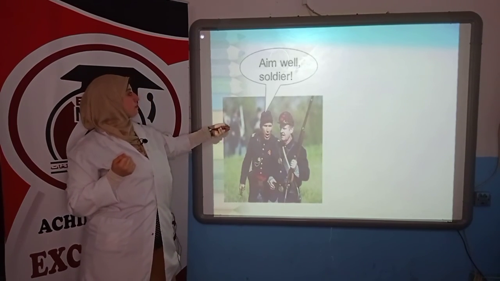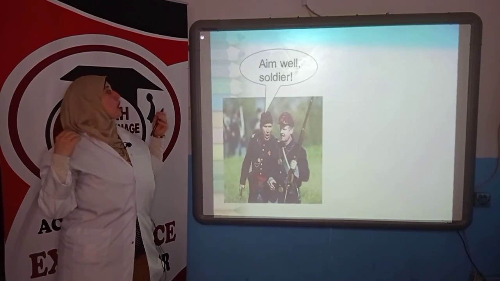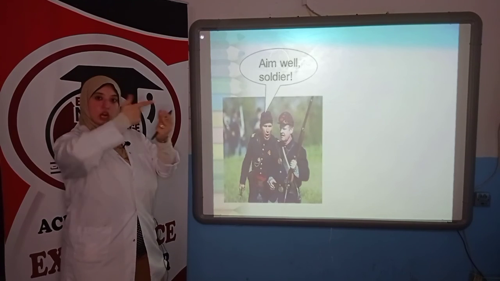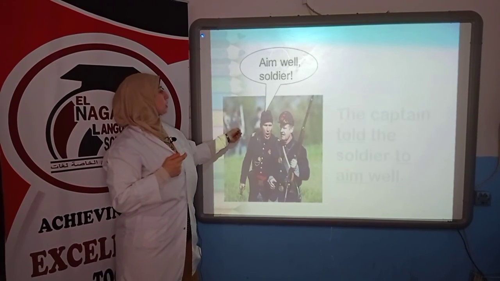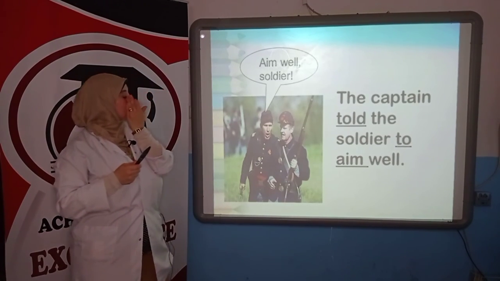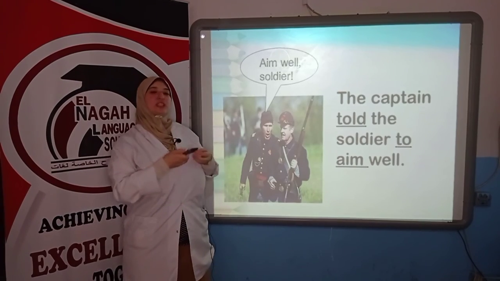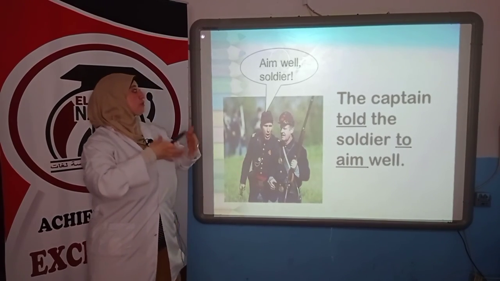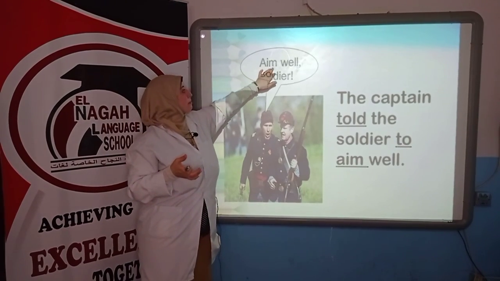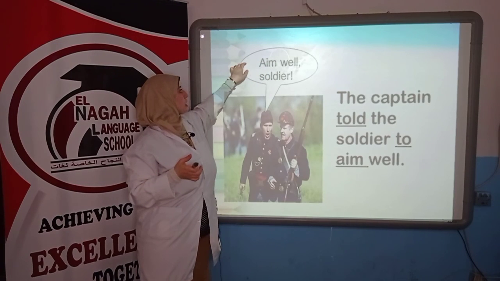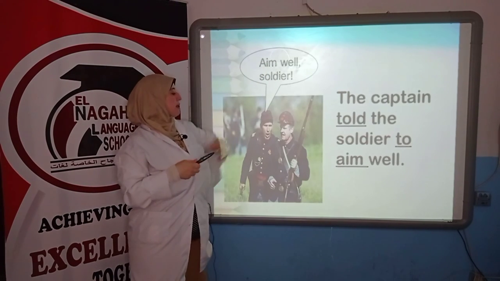Soldiers: he told him, aim well, soldier. The captain told the soldier to aim well. It's very simple. I'm not going to change everything. Aim is still the same. I'm just going to put here to aim well.